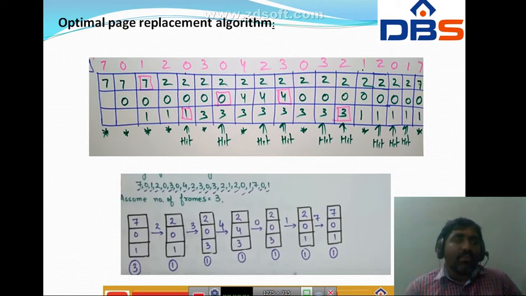But we have to check one more thing: 3 is not there, again 0 is there, 4 is not there, again 2, like that. If you check from 2 to the right hand side, last we have page number 7. So page number 7 is the longest in future, so we have to replace page number 7 with 2.